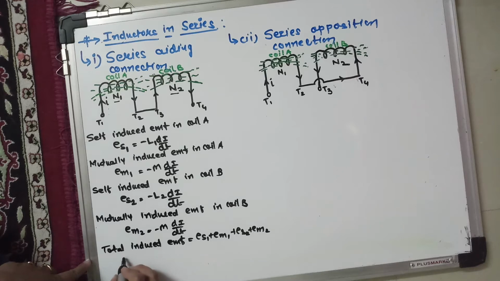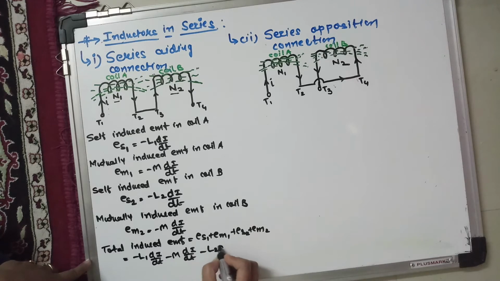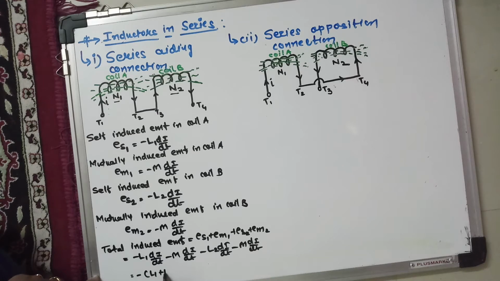So the total induced EMF is equal to minus L1 di by dt, minus M di by dt, minus L2 di by dt, and minus M di by dt. Now take the minus di by dt as common, so you will get L1 plus L2 plus M plus M, that is 2M, times di by dt.